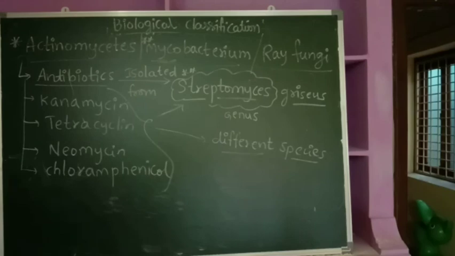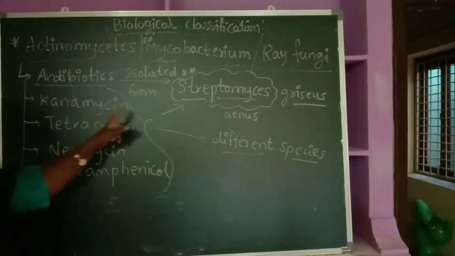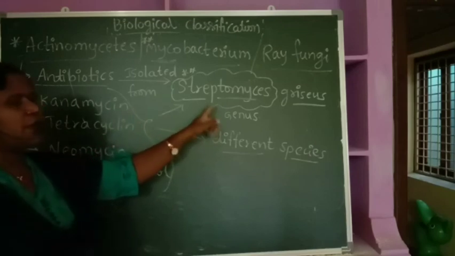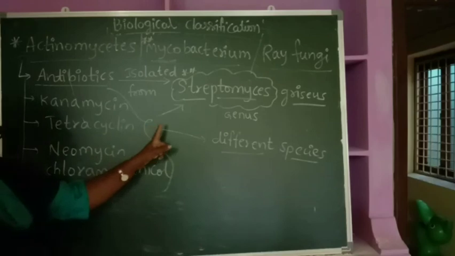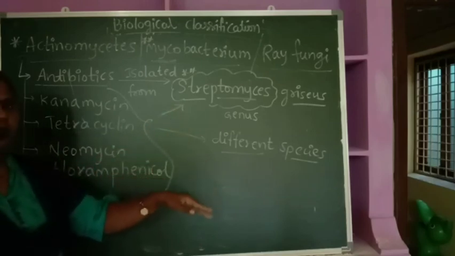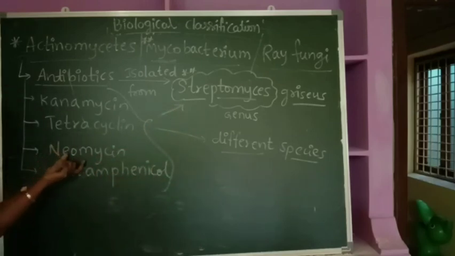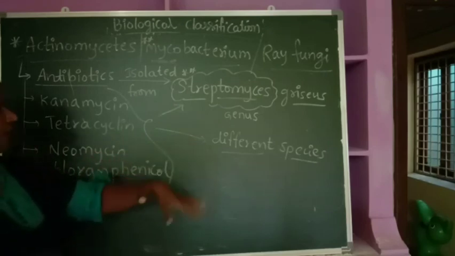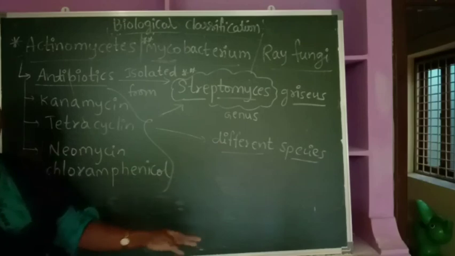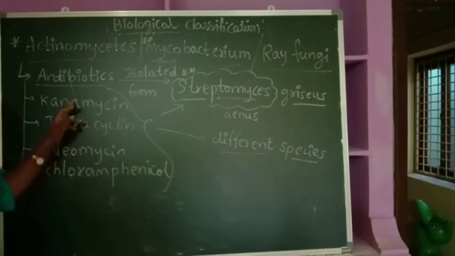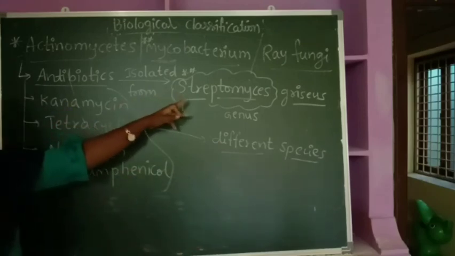Kanamycin is extracted from Streptomyces kanamyceticus, a species name. Tetracycline is extracted from Streptomyces, a genus name, and the species is different. Neomycin is extracted from Streptomyces fradiae, and chloramphenicol is extracted from Streptomyces venezuelae. The species are different, but all of these are extracted from Streptomyces.